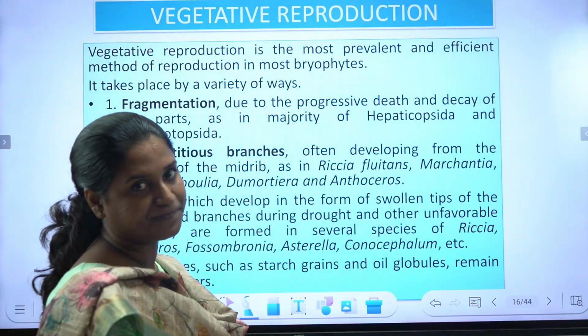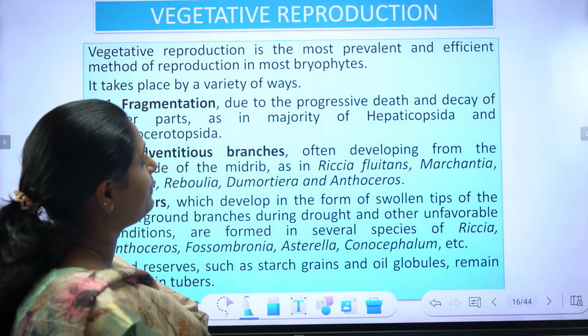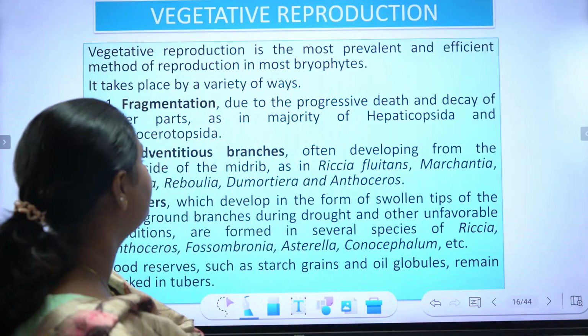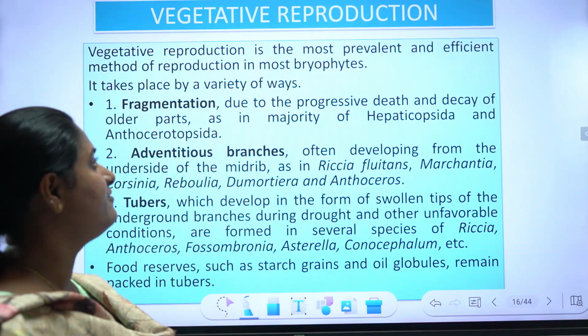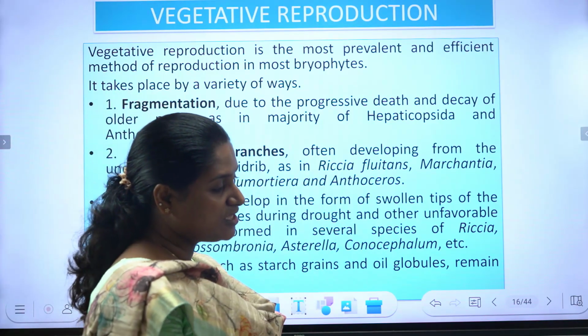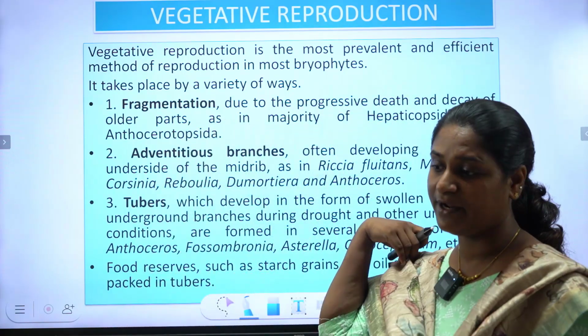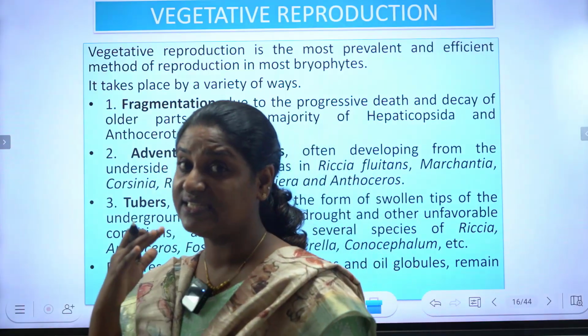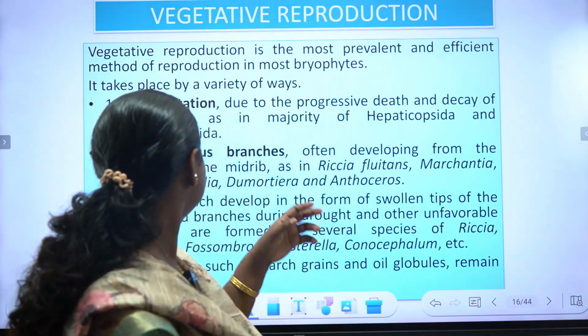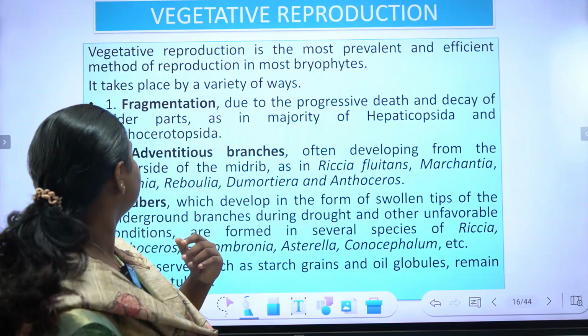Vegetative reproduction. Vegetative reproduction is the most prevalent and effective method of reproduction in most bryophytes. So this is the predominant phase of their life, the reproducing phase, that is the vegetative phase in the bryophyte. And it takes place by a variety of ways.